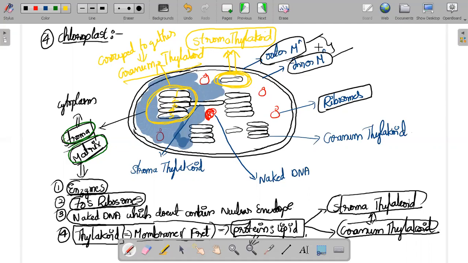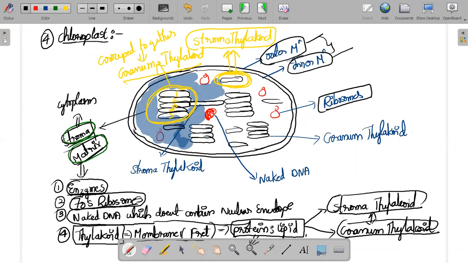Just try to tell me how many thylakoid membranes are there on your screen. How many granum thylakoids are there on your screen, ma? How many granum? Very good, ma. How many stroma thylakoids are there, ma?